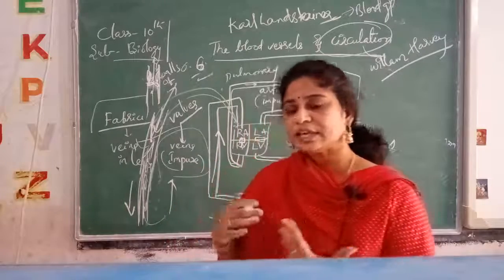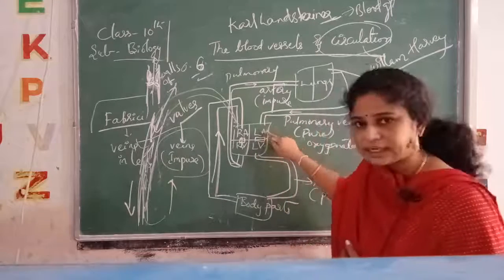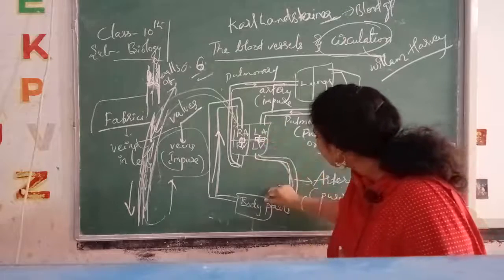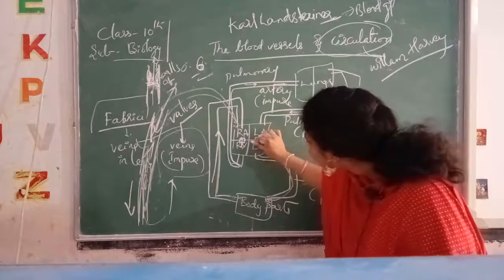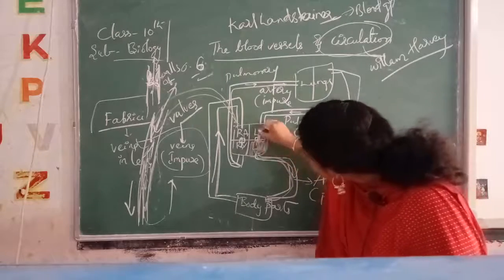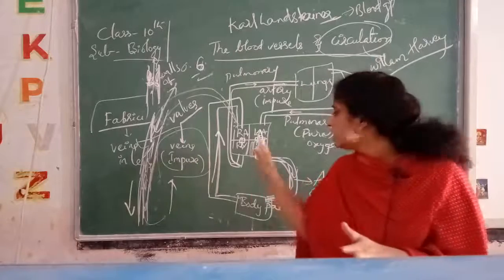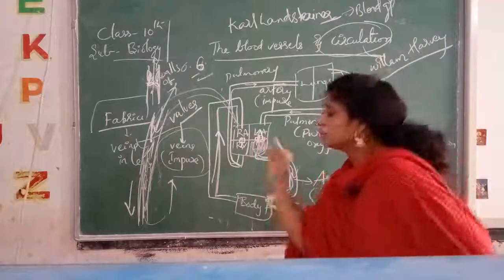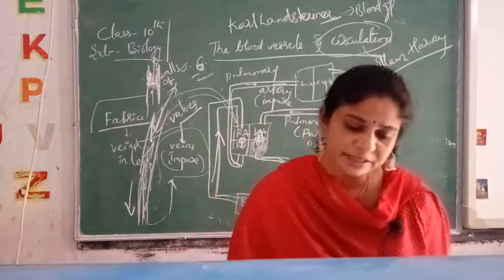Later he couldn't accept that valves are also present in the heart. See here, from the left auricle to the left ventricle the blood is supplied. From the left ventricle again to the body parts, blood is moved with the help of the artery. When the left ventricle is filled, it pushes the blood out, and it doesn't go back into the left auricle, because a certain valve is present which controls the system. He didn't accept that one. It seems he thought there was a wall here, and that's why he couldn't continue his discovery there. Next one, see here.